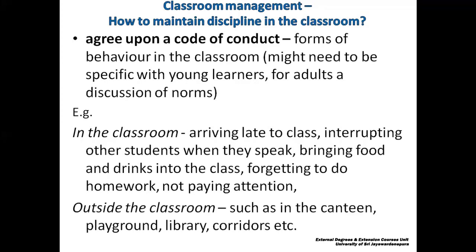So these are just some of the points that I mentioned. There are some rules that pertain to outside the classroom, that would relate to behavioral expectations in the canteen, in the playground, at the library, in the corridors. So these are some areas where proper rules and regulations need to be drawn up.